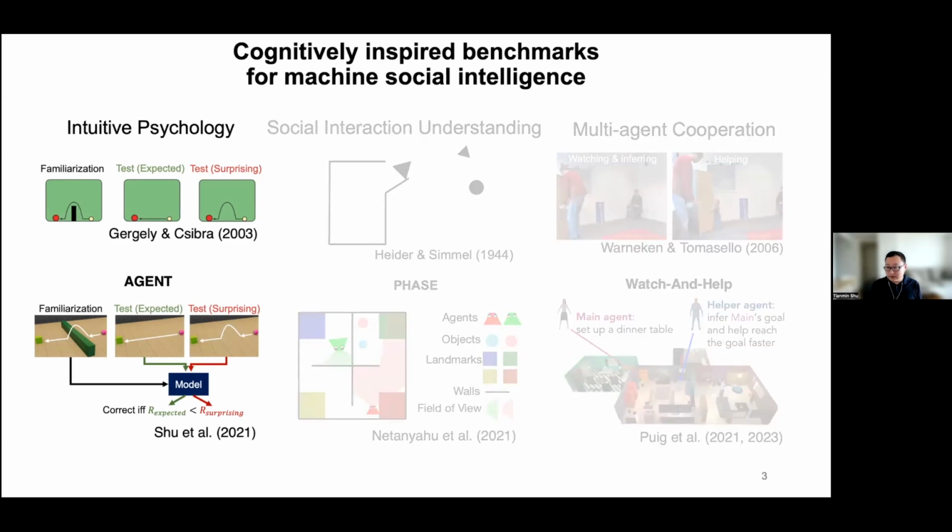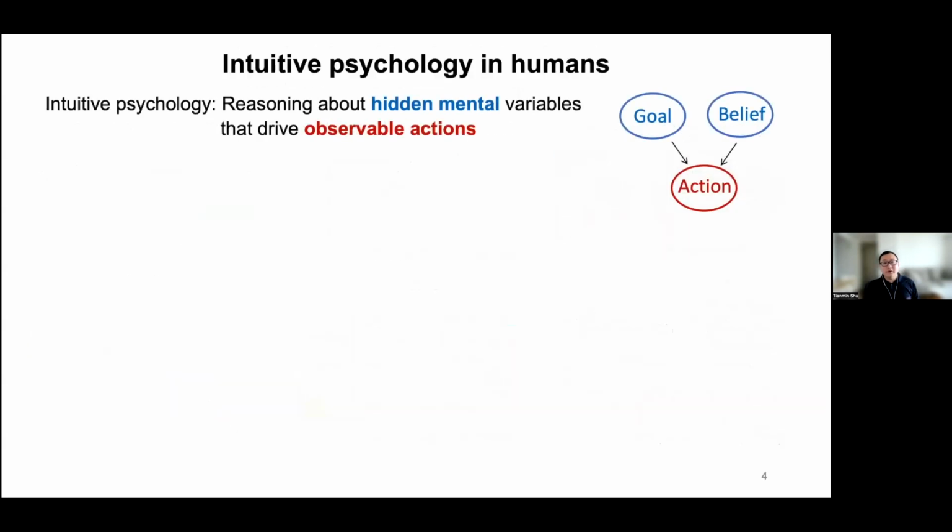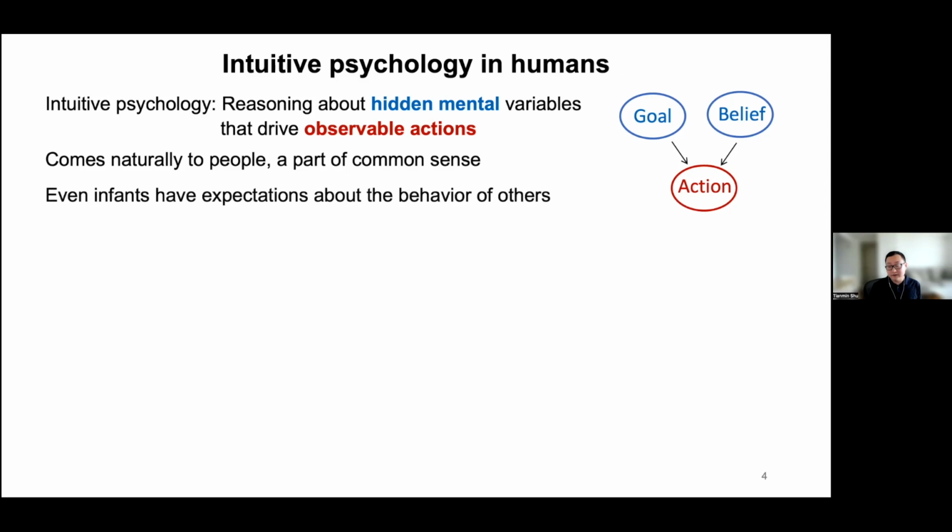So in this talk, I will only focus on the most fundamental aspect of social intelligence, which is intuitive psychology. So what is intuitive psychology? Well, it is the ability to reason about hidden mental variables such as the goals and the beliefs of agents by watching their actions. And this comes very naturally to people. It's part of our common sense, and it actually develops very early on, since infancy.